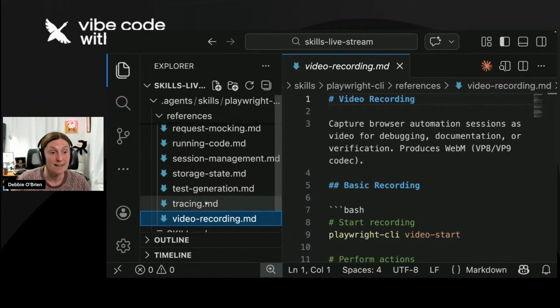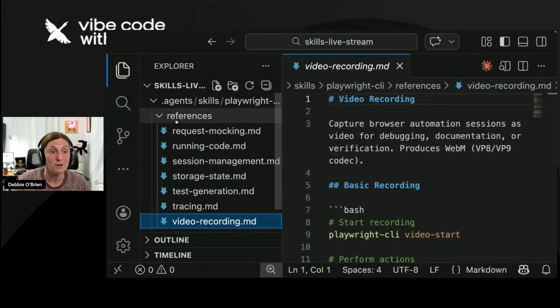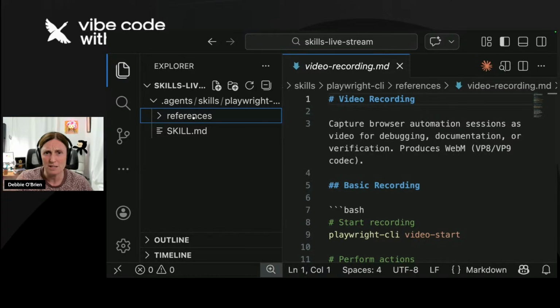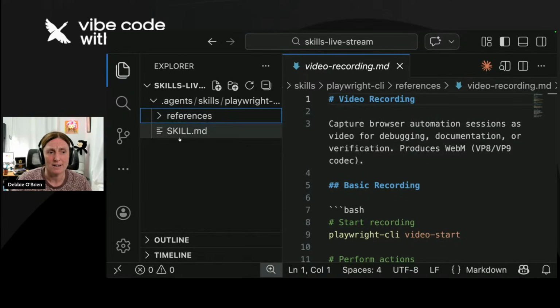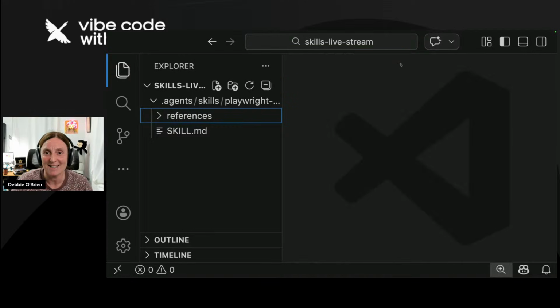That is the skill. The thing is that this is created for you, so you don't have to do anything. You just have to install it and use it. I'm just showing you everything about it here, but you don't have to worry about it. Okay, we've got our skill. Now we need to go and use it. So let's take a look at how we can do that.